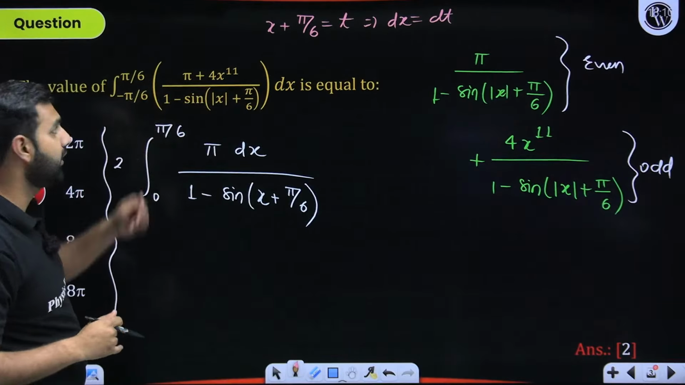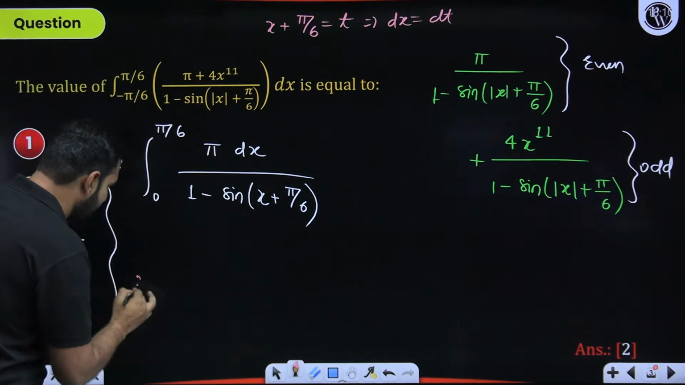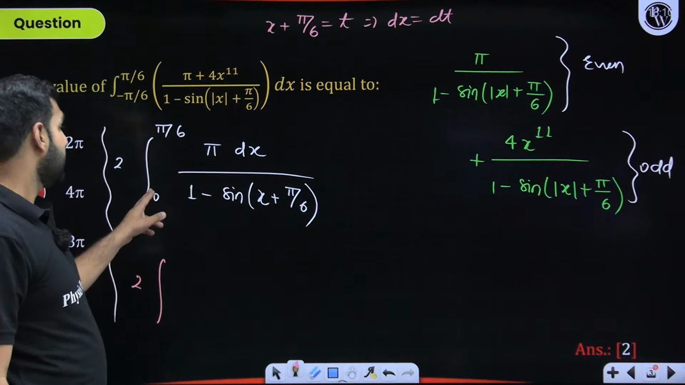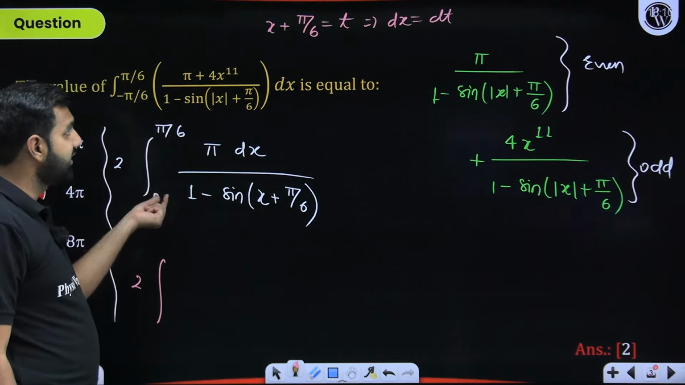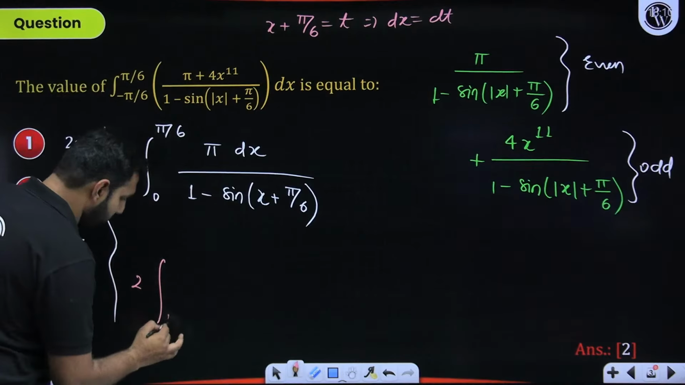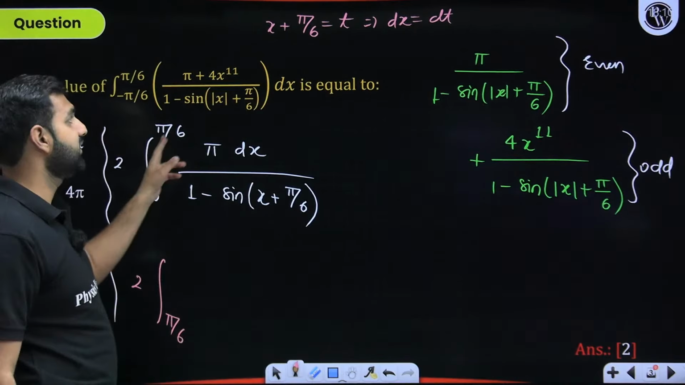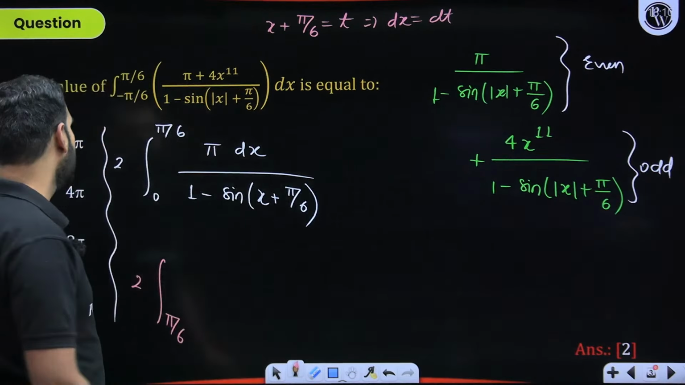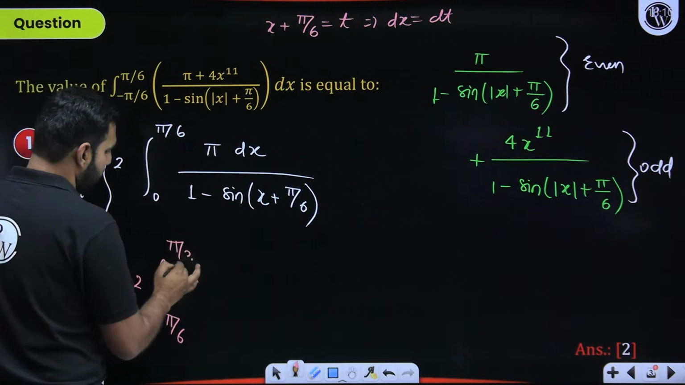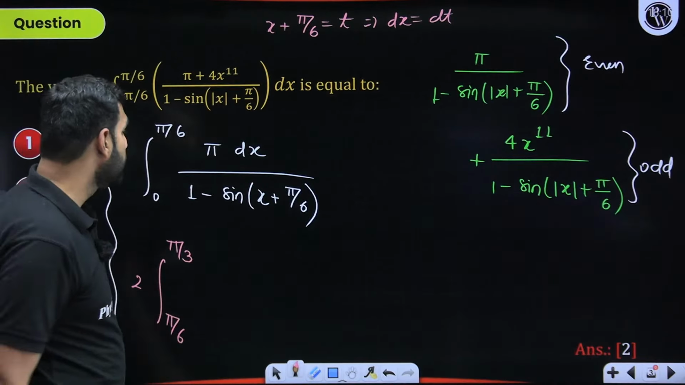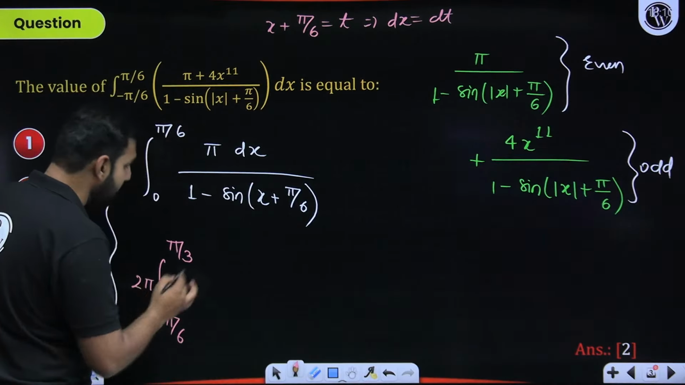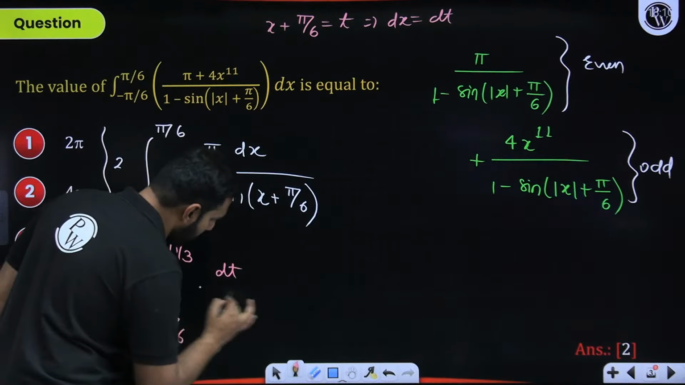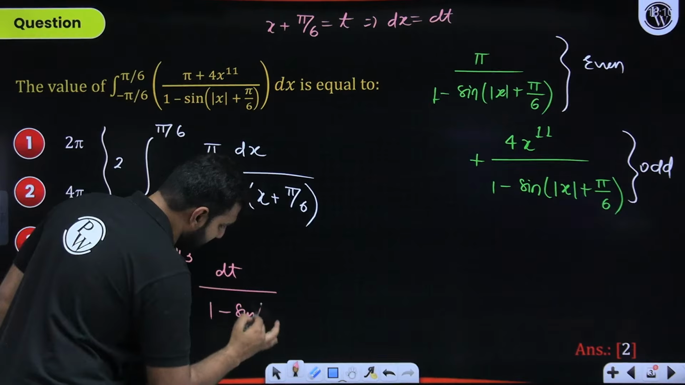But of course, limits do change here. So with that, I'll have 2 times. When you're having x as 0, t will be pi by 6. So that will be the lower limit. When x is pi by 6, plus pi by 6, 2 pi by 6, that's basically pi by 3. So this will be pi by 3. I hope there is no confusion on the limits now. But when you do so, what advantage you have is that here it becomes dt upon 1 minus sine t.